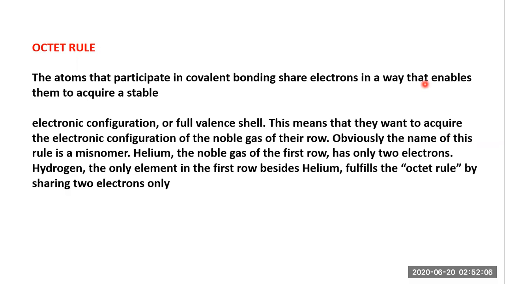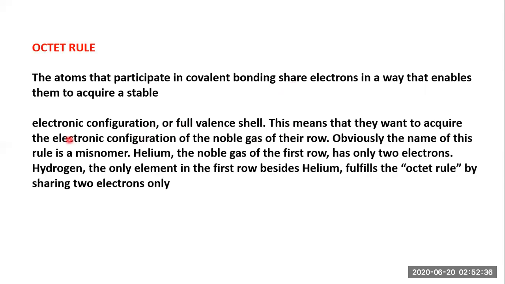So that's why every atom, every element in the periodic table, tries to mimic that of the inert gases. Those atoms participate in covalent bonding, sharing electrons in a way that enables them to acquire a stable electronic configuration, or a full valence shell. They want it badly. They can lose electrons or gain electrons just to complete the octet.